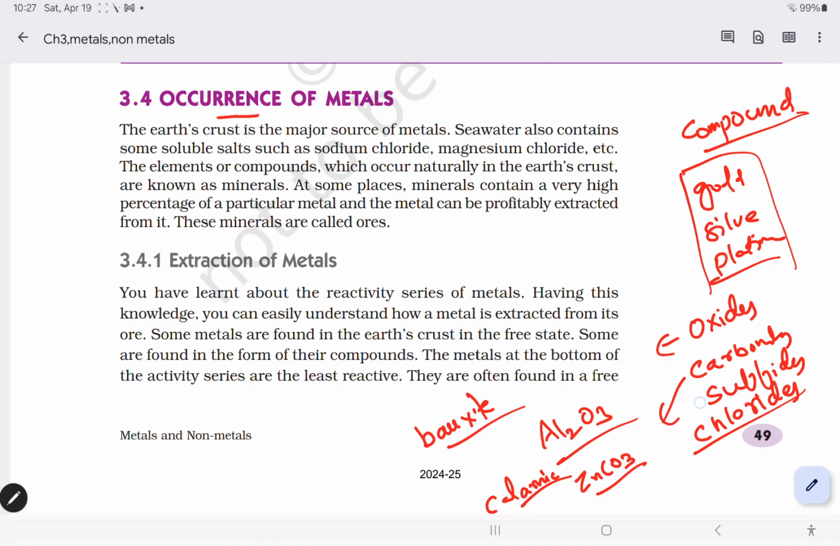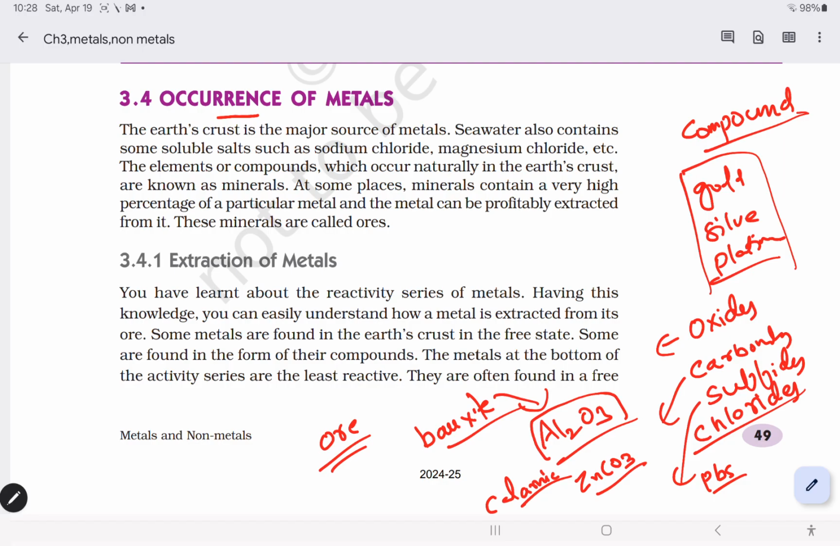Sulfides, example PbS. This is named as galena. And chlorides, sodium chloride, everybody knows, rock salt. So they exist as compounds. So what are minerals and ores? Minerals are naturally occurring substances with metals or their compounds. What are ores? Ores are minerals from which metals can be extracted profitably. Example, bauxite is an ore of aluminium. Just now we discussed that Al2O3 is known as bauxite, which acts as an ore for aluminium.